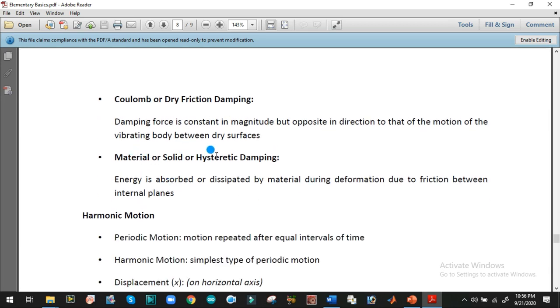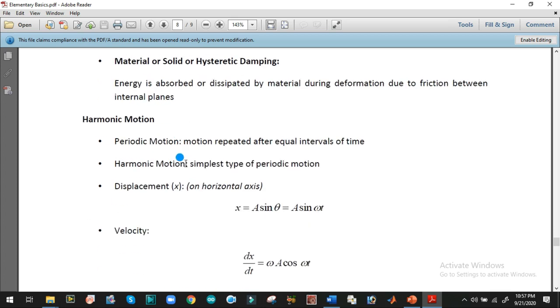So what is material, solid or hysteresis damping? It is a type of damping in which energy is absorbed or released during deformation, because of the friction of the internal layers of the material. Whenever you hear the name material damping, solid damping or hysteresis damping, these are all names of the same damping. In such damping, whenever an external force is applied to the system, it will deform, and during its deformation it can either store or release energy because of the movement of the internal layers of the material.